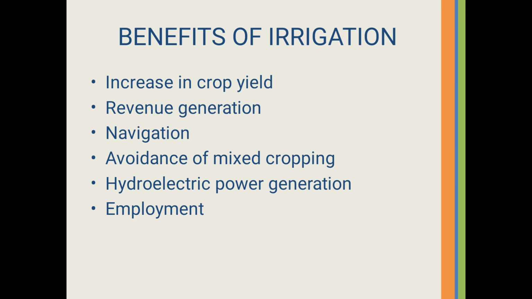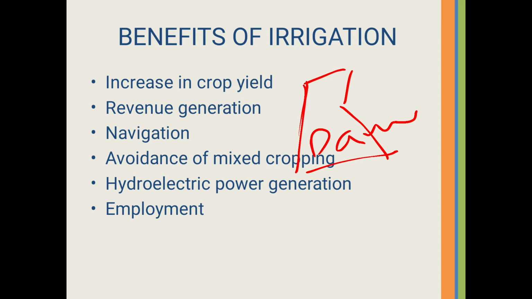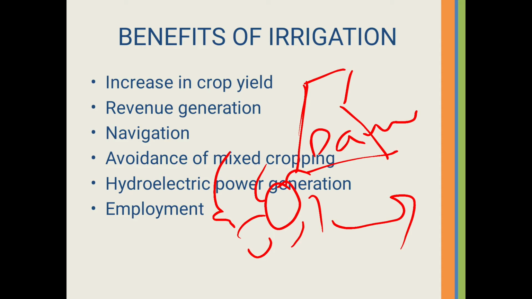Next is hydroelectric power generation. What do you mean? Say this is our storage structure, let's say a dam. Beside this, we place some turbine or mechanical equipment to convert hydraulic energy into mechanical energy, and if we place a generator here, we can produce hydroelectric power. Electricity we can produce from here.